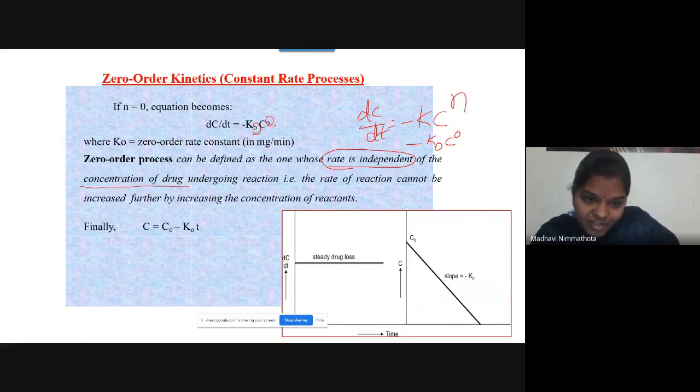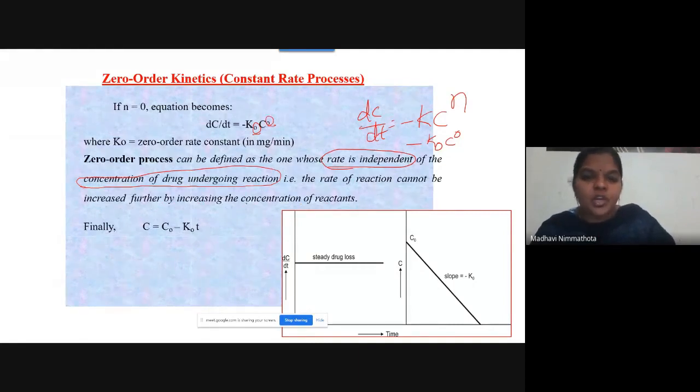What I told you previously, when one student raised a doubt. See, a zero order process can be defined as the one whose rate is independent of the concentration of the drug undergoing the reaction. That is, the rate of reaction cannot be increased further by increasing the concentration. Your concentration of the drug will be independent.